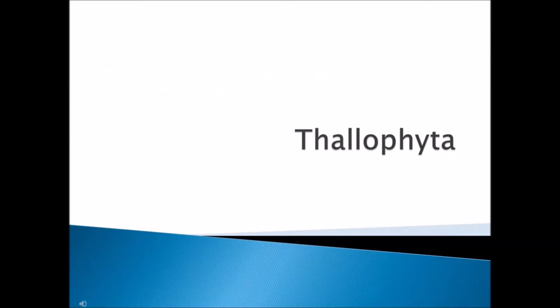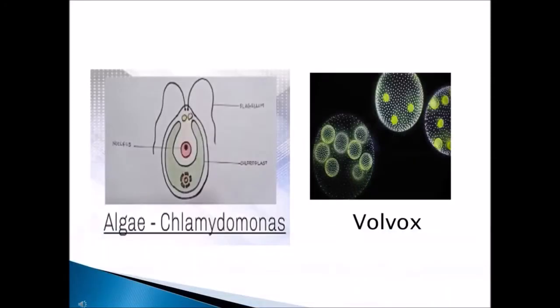The first division of the plant kingdom is Thallophyta. Thallophyta means all the algae are included under Thallophyta. Organisms like Chlamydomonas and Volvox come under the Thallophyta division. So these are some of the algal organisms that come under the Thallophyta. Chlamydomonas and Volvox are the examples. I have shown you the pictures of both the organisms.